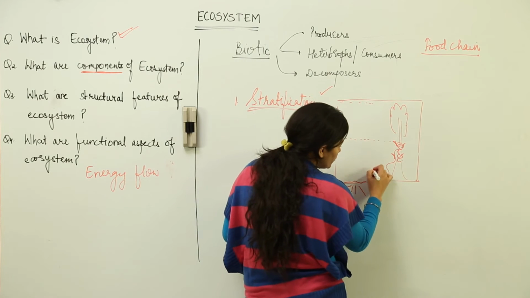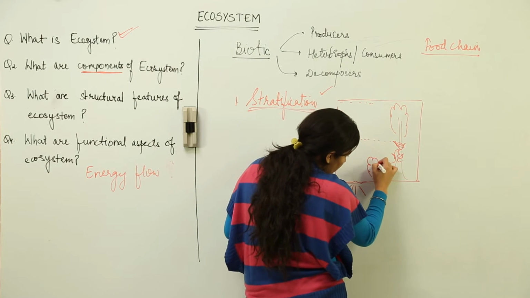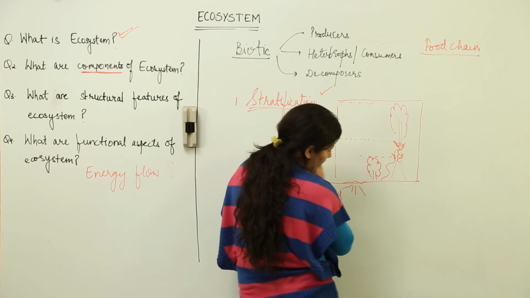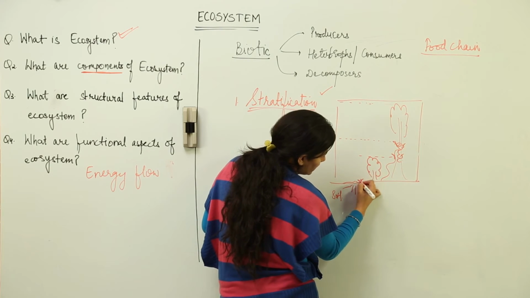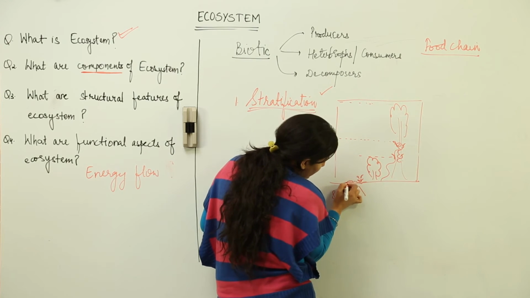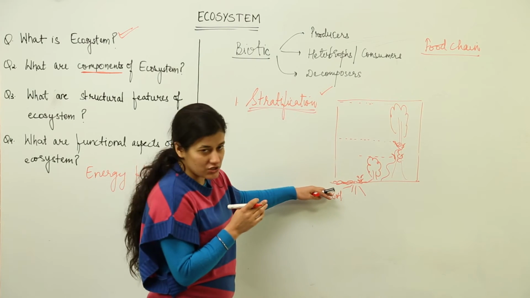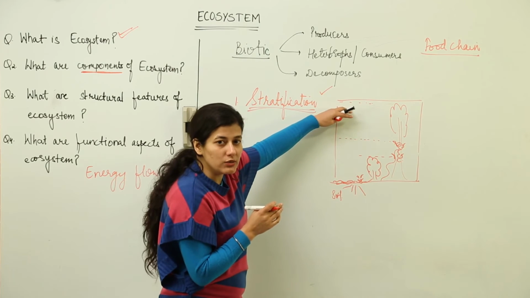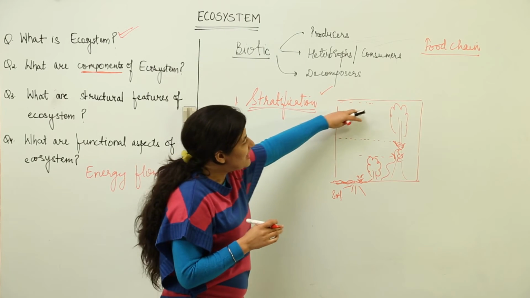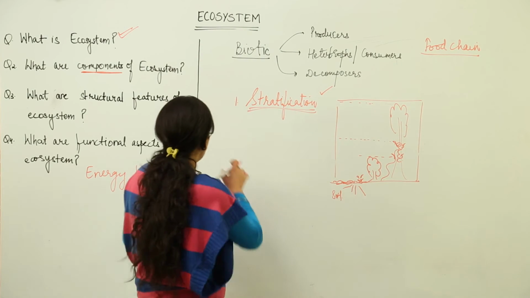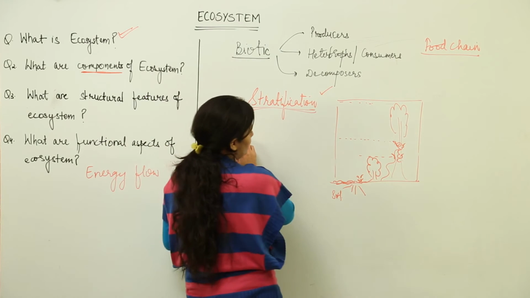Then there would be few shrubs which would be growing, woody ones, which would have a lower level of stratification, and yet smaller herbs, then ground creepers. So you have various levels of stratification which are visible. So in a way you are looking at the ecosystem from the layers point of view. That is one structural feature of ecosystem.